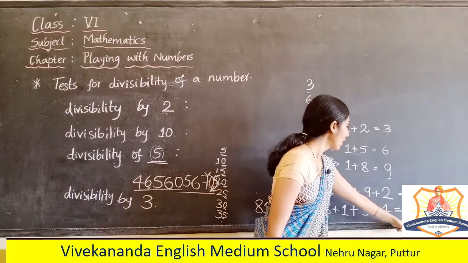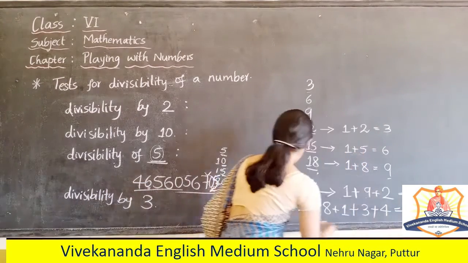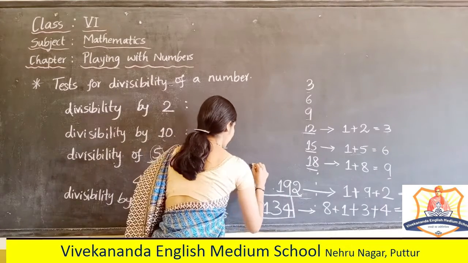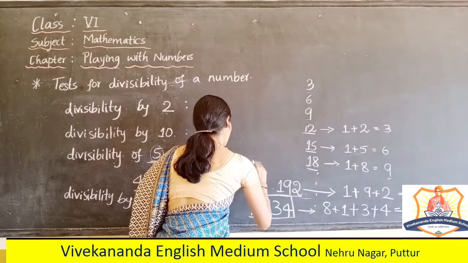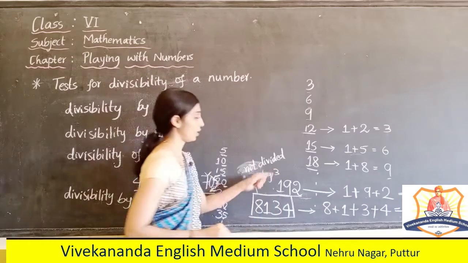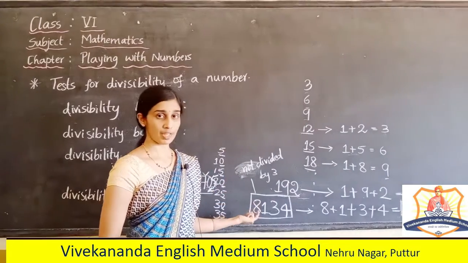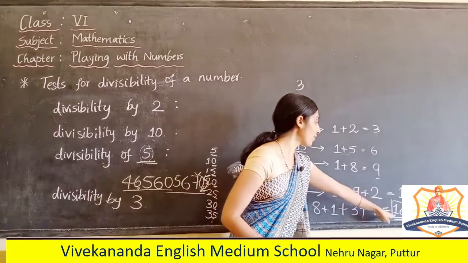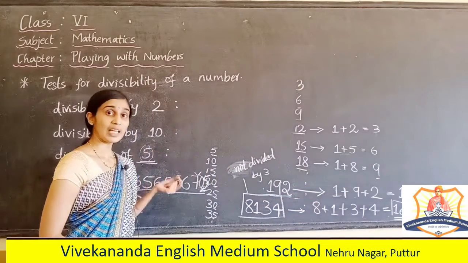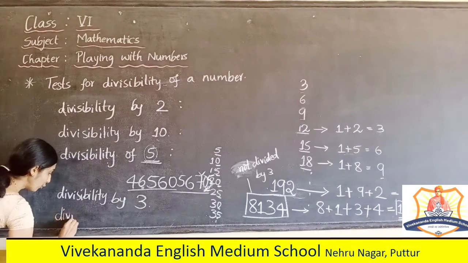So 16 cannot be divided by 3 completely. So this given number is not divisible by 3. So we can easily check by adding all the digits of the given number. If that sum is divided by 3 completely, then we can say that the given number is divisible by 3 or not. Next, let us check divisibility by 4.